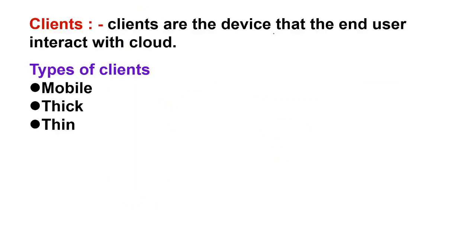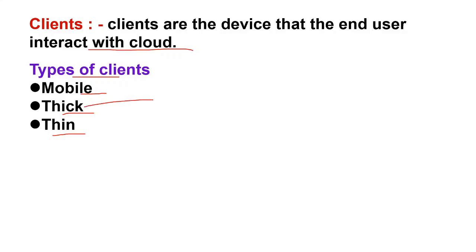Clients are the devices that the end user interacts with the cloud through. The clients interact with the cloud with the help of the devices only. The types of clients are mobile client, thick client and thin client. Let us understand what mobile clients are. Mobile clients are nothing but the clients who are using mobile devices like smartphones, various smartphones. Smartphones can be of any company like BlackBerry, Samsung, Lenovo, etc.